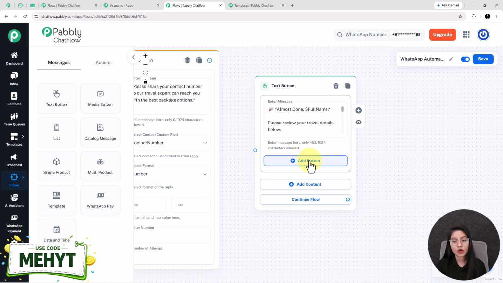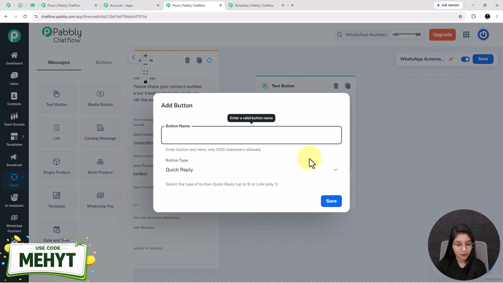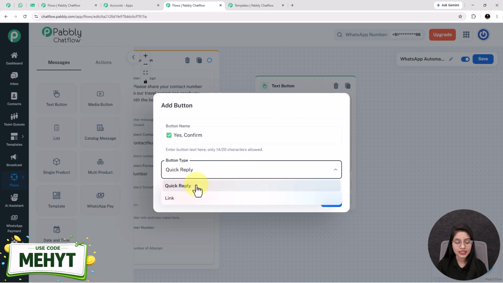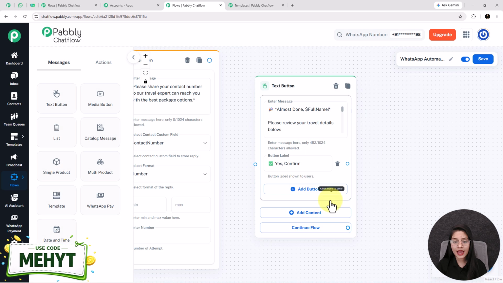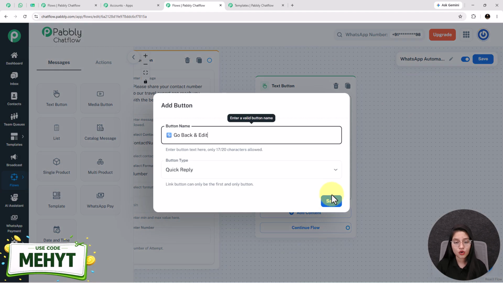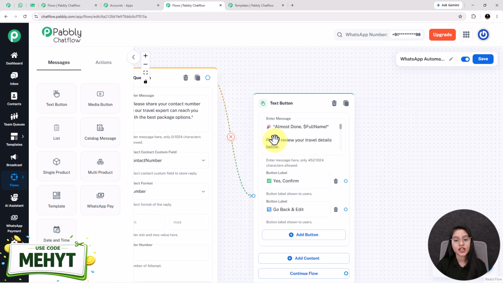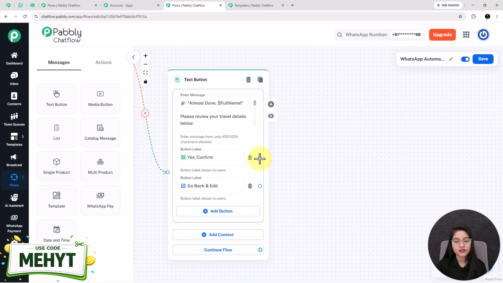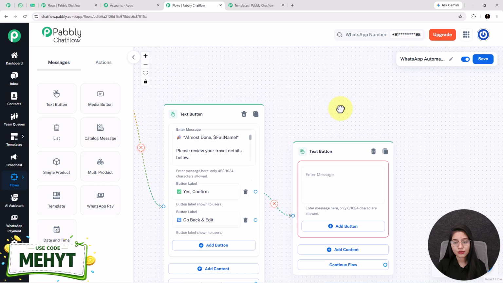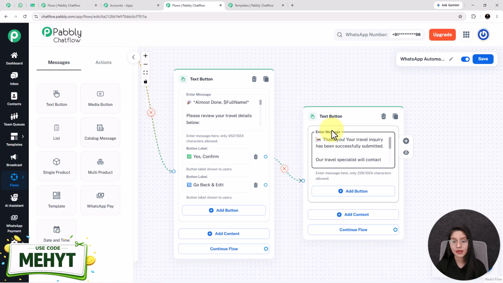With this message I want to add 2 quick buttons. So for that I am clicking on this plus add button, giving the button name as yes confirm, selecting the button type as quick reply and clicking on the save button. After that the next button I am adding as go back and edit and linking the question node with this text button. Now whenever the user clicks on this yes confirm button, then my bot will reply to them by sending this type of message.